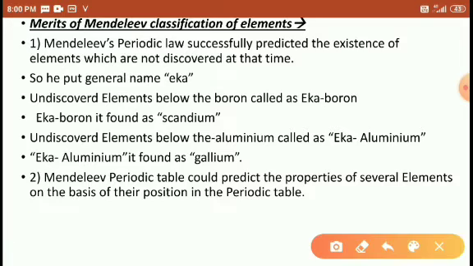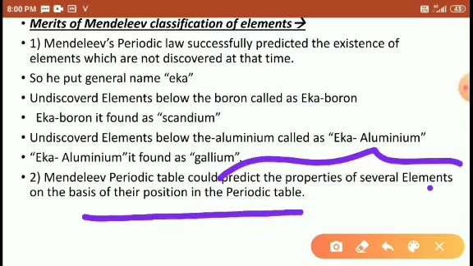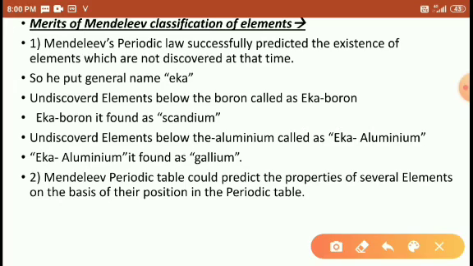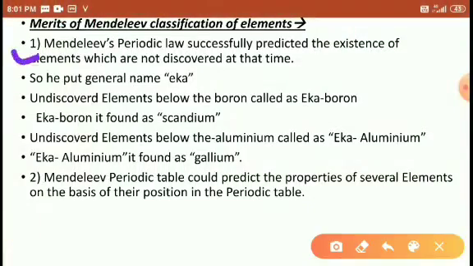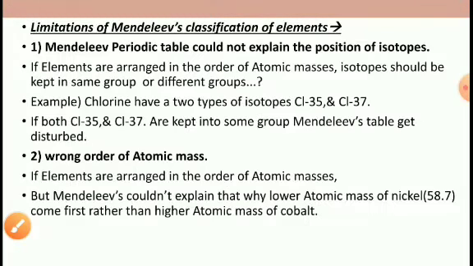And Mendeleev's periodic table predicted several elements on the basis of their position in the periodic table. Whatever gaps he kept in those positions, many elements were discovered later. After discovering, the elements were put into these gaps. Right, students? So these are the two important predictions of Mendeleev, which were successfully explained by Mendeleev.